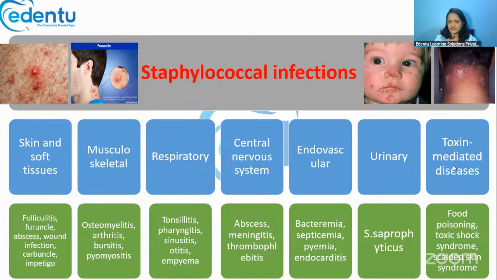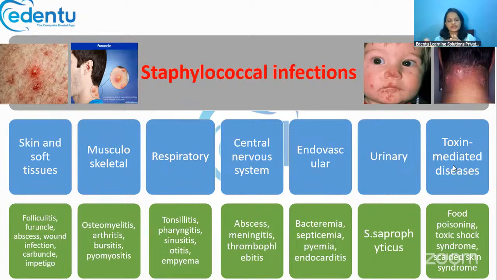Then musculoskeletal disorders like arthritis, osteomyelitis, and bursitis, and respiratory infections like tonsillitis, pharyngitis, and sinusitis, and CNS infections like meningitis, thrombophlebitis, endovascular infections like bacteremia, septicemia, pyemia, and urinary tract infections. Urinary tract infections are mainly caused by Staph saprophyticus. All right, these are all about the infections.